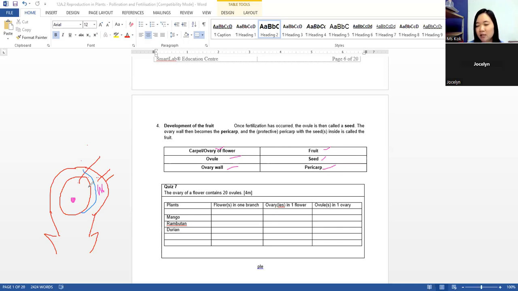If there are 20 ovules and unfortunately only maybe 15 pollen grains fall onto the stigma, then the other 5 ovules will not develop. So the durian will only have 15 seeds. It doesn't have its maximum. Okay, you understand?